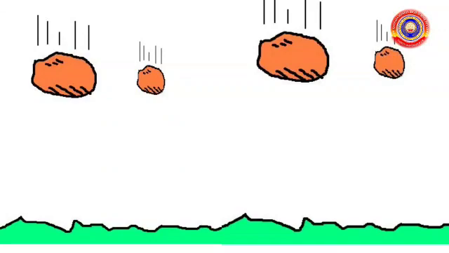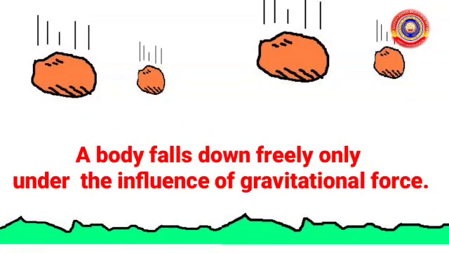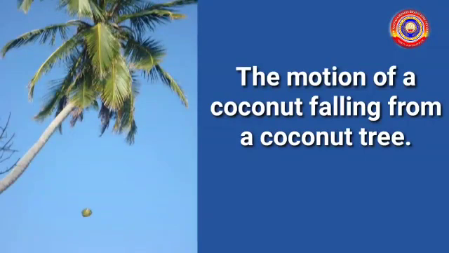And if a body is under free fall, initial velocity is zero. Free fall means a body falls under only the influence of gravitational force. Let's consider an example: the motion of a coconut falling from a coconut tree. Here, there is no external force.